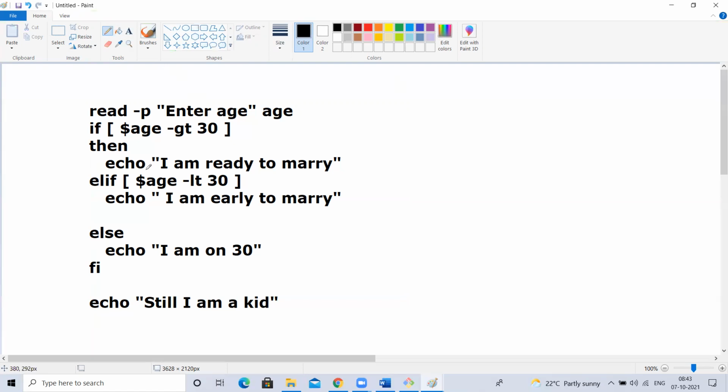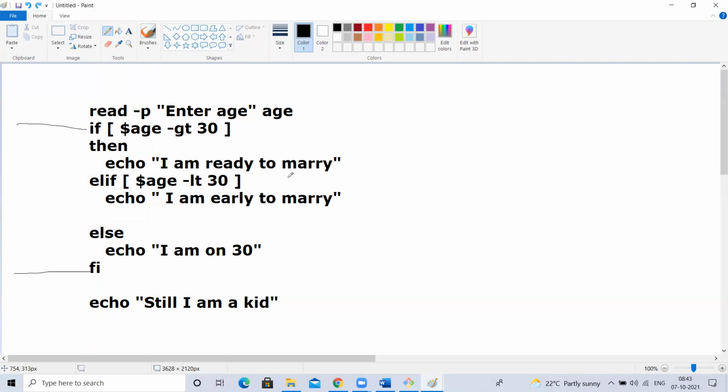Now tell me, if the execution starts, it will execute from top to bottom, right? This is the starting of the if. This is the ending of the if. So whatever conditions I have to write, I have to write like this. If I don't write this, the shell script will throw an error. It will tell you that you started an if but haven't closed it, so close it. So this is mandatory.